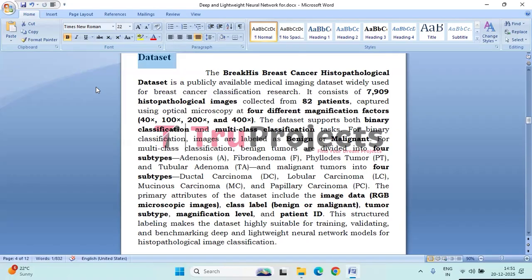The dataset supports both binary classification, like benign versus malignant, and multi-class classification by categorizing tumors into 8 distinct subtypes. Each image is systematically labeled with a class, tumor subtype, magnification factor, and patient ID, ensuring structured and reliable data organization. This comprehensive labeling and diversity make the dataset highly suitable for training, evaluating, and comparing deep and lightweight neural network models in histopathological image classification tasks.